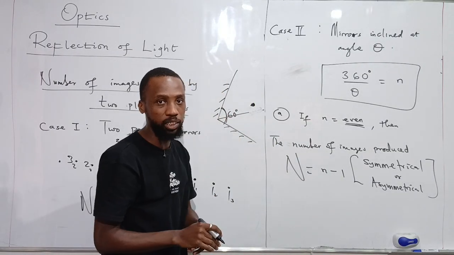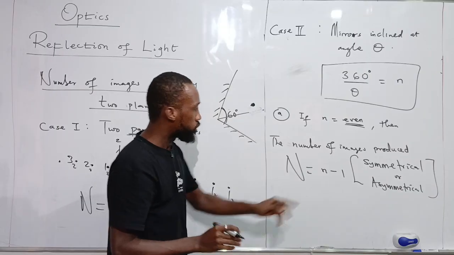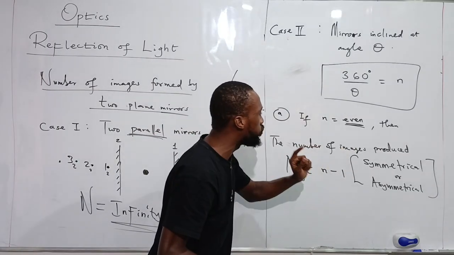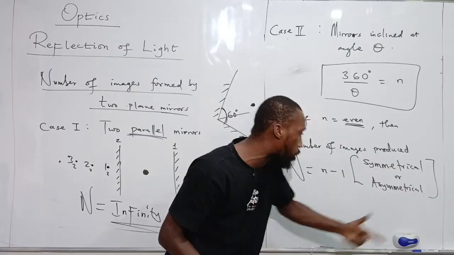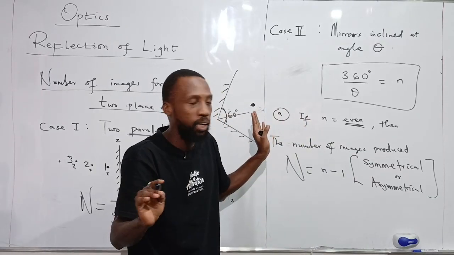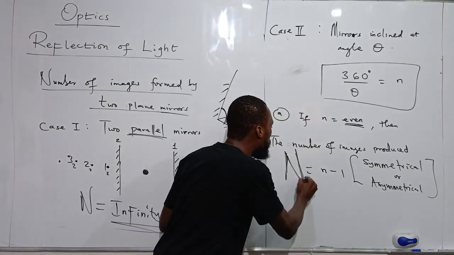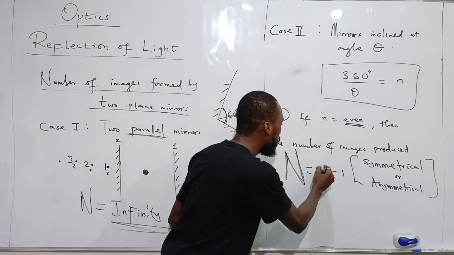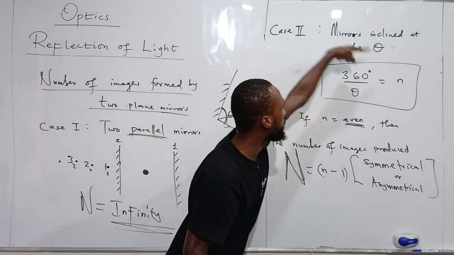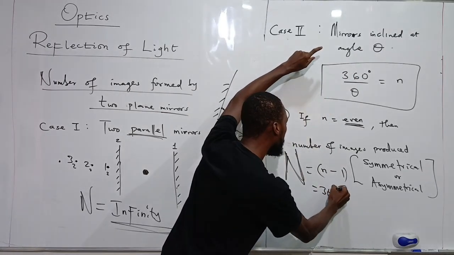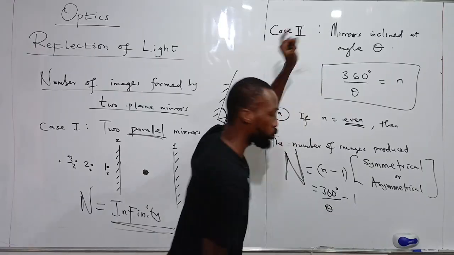That is asymmetrical placement. So that means that if our n is even, whether they tell you that it is symmetrical or asymmetrical, it does not matter. The number of images that will be formed, so far as n is even, will just be N minus 1, meaning 360 degrees over theta minus 1. And that's all.